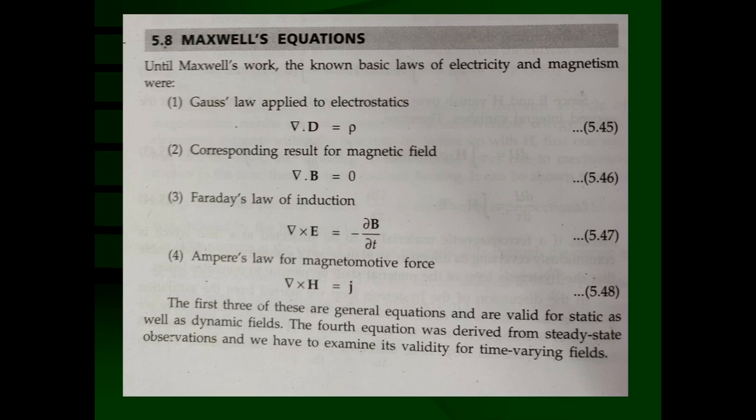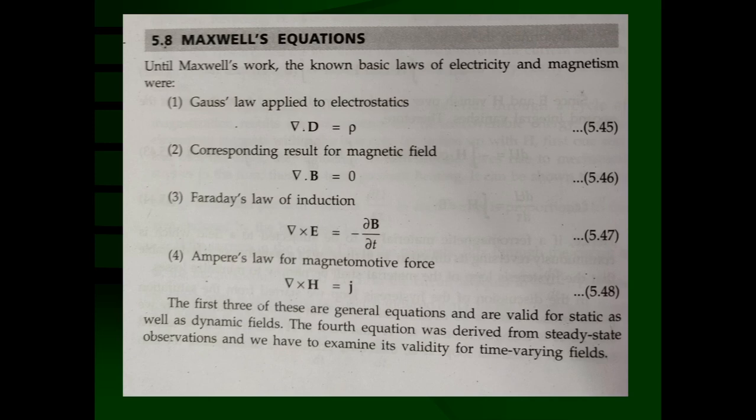One thing you should know is that static charge can produce a static electric field, and that static electric field is a function of position vector r. That means it is independent of time. At one particular position vector, that electric field is going to be constant in direction and magnitude.